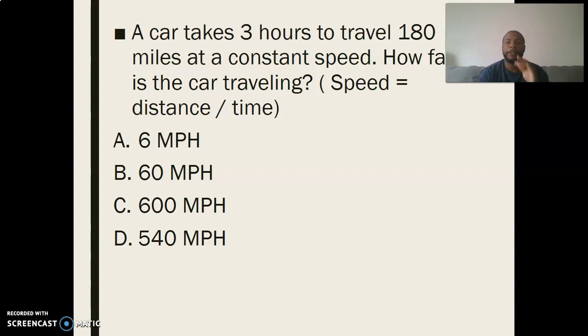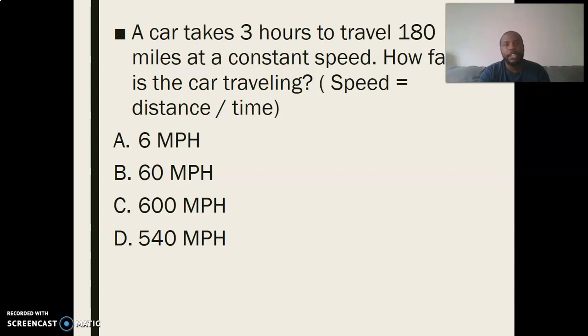We know time can be seconds, minutes, or hours. So when you're trying to find that time factor, you're looking for minutes, seconds, or hours. That's your time indication. Distance is going to be miles, feet, or inches. Those are your indications for the distance. Those are the words you're looking for.